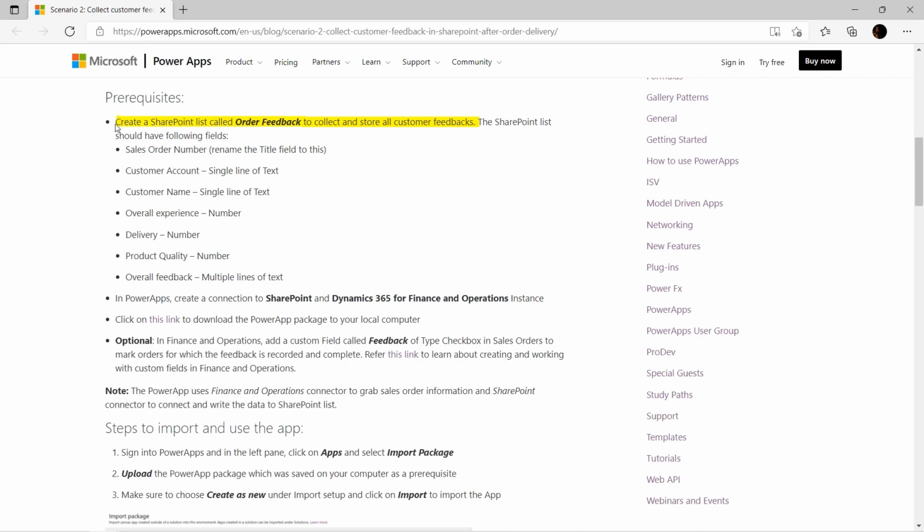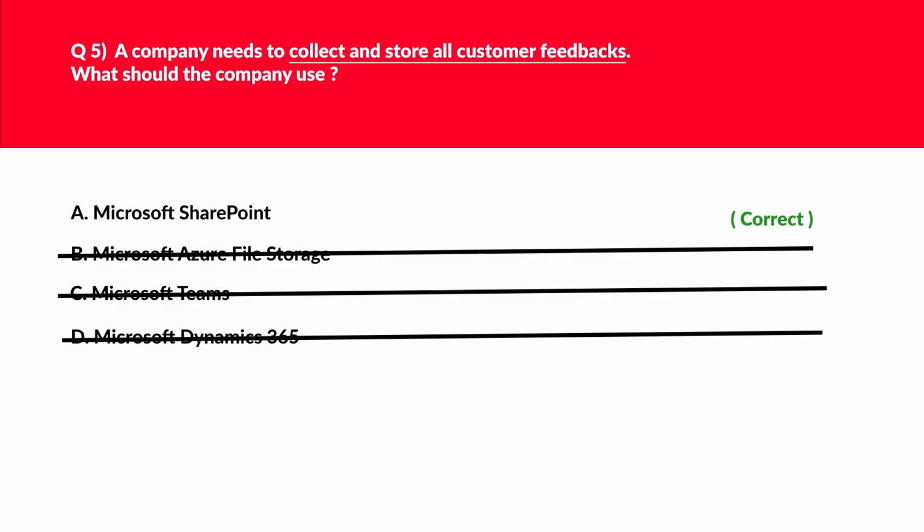And if you look at this official documentation as well, create a SharePoint list called order feedback to collect and store all customer feedbacks. We got our answer, we'll lock this.